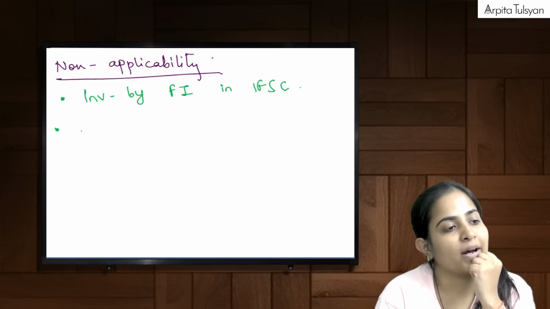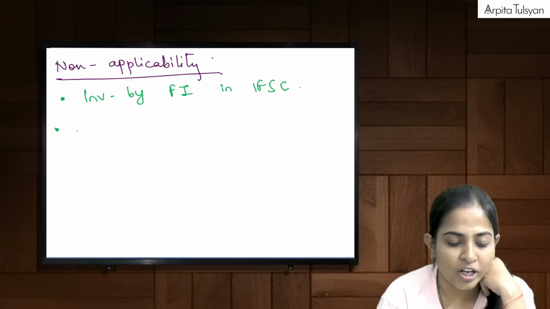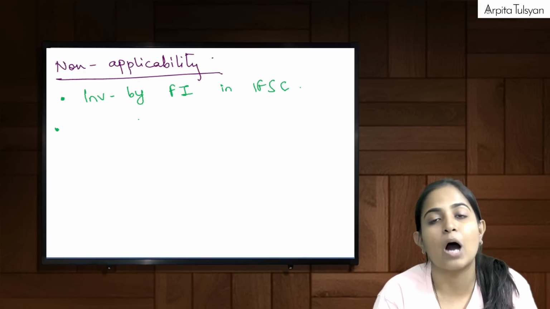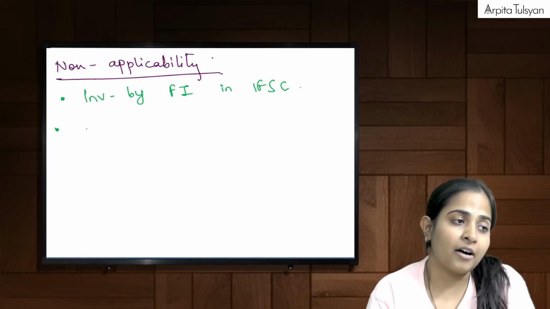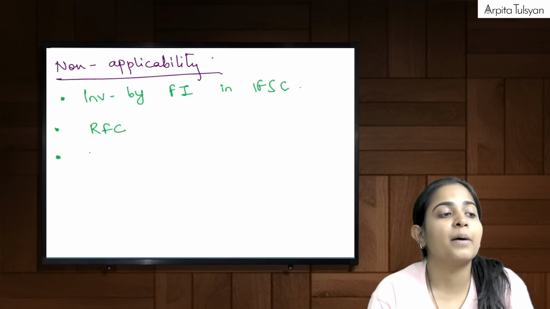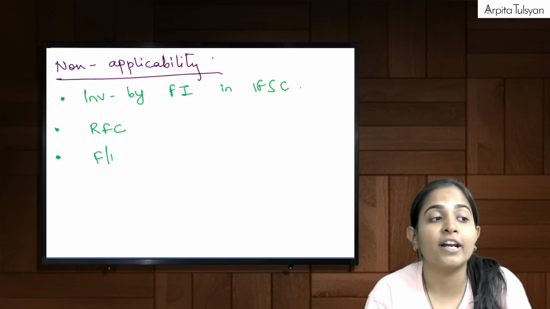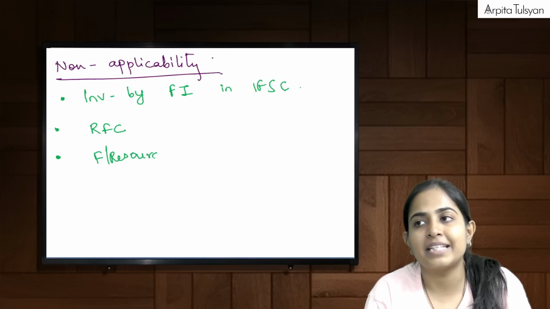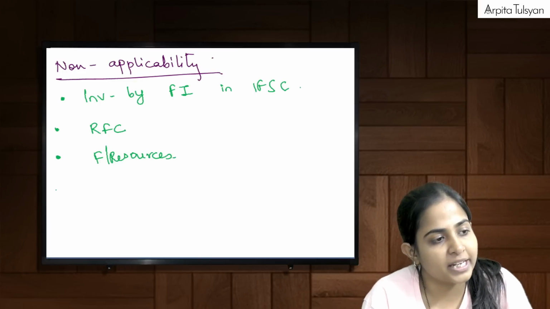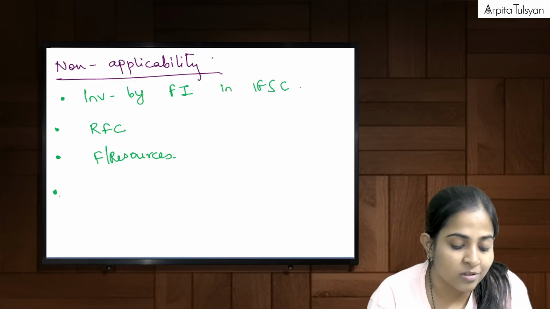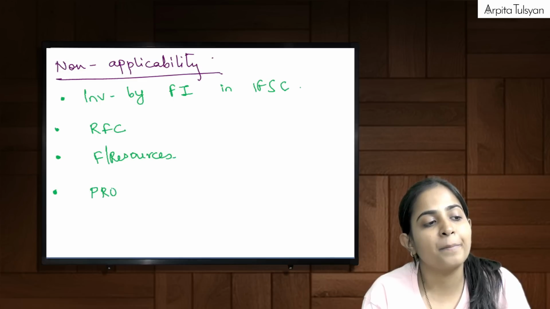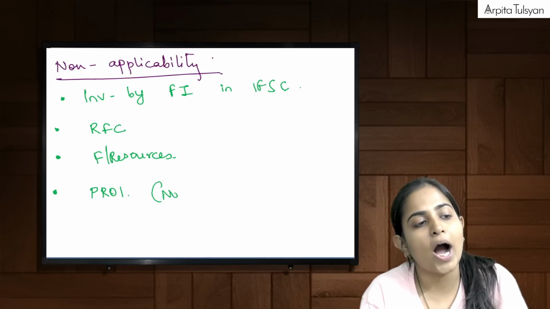Next, if there is some acquisition or transfer of any investment outside India where the payment is done out of an RFC account, or out of foreign resources while I am just temporarily employed in India but all the payments have been made from outside India from those accumulated foreign resources, or when the acquisition was done when I was a PROI and now I am a PRI.